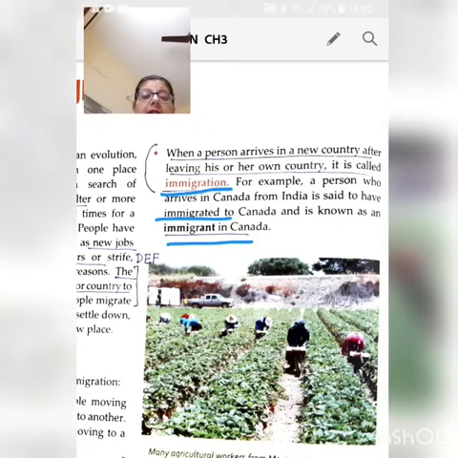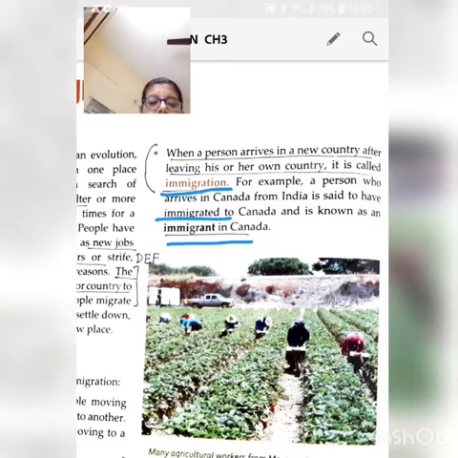Now, here in the book, they have shown a picture of some of the migrants who have moved from Mexico to USA. So, these migrants are emigrants in Mexico and they are immigrants in USA.